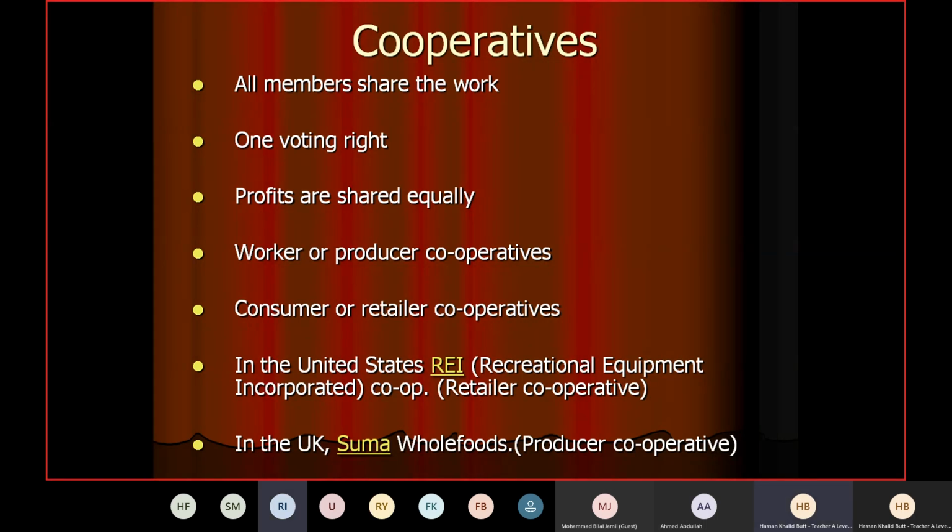Sir, I cannot understand the second last point. What is the concern of the United States with it? And why do we create cooperatives? Do we have a need of it? Okay, Ramin, the example I gave, Recreational Equipment Incorporated, actually belongs to the United States. That is the only reason I wrote United States. Similarly, I wrote UK with Suma because Suma Whole Foods is a producer cooperative which operates in the UK. The country of origin is UK. That is the only reason.